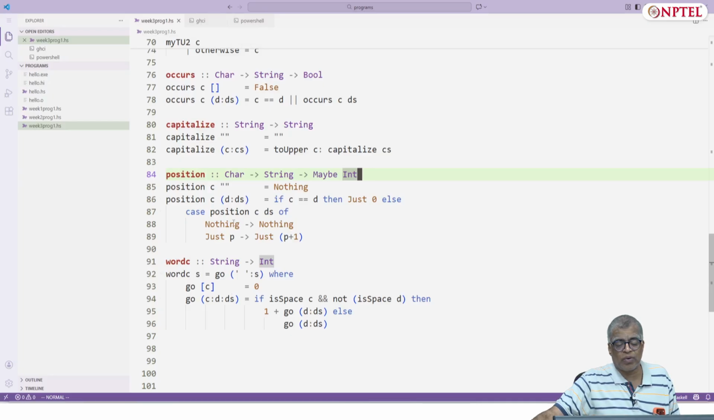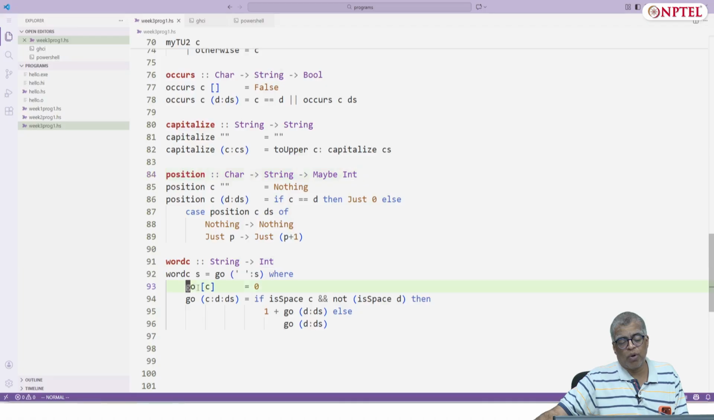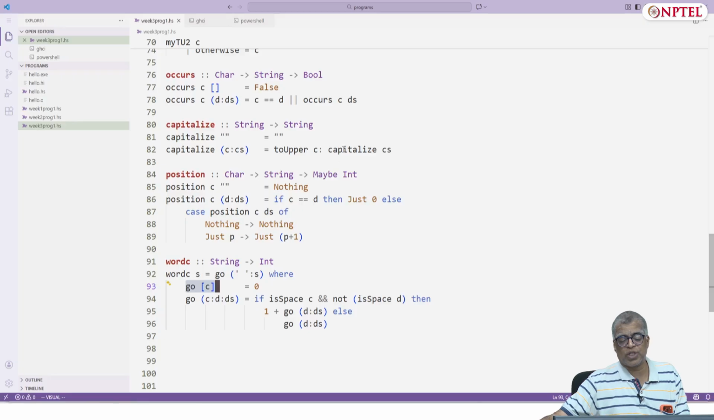This was exactly the same thing that was given in the slides. You try to count the number of transitions from space character to non-space character, and you start the whole process by adding a space by fiat to the front of the list. And here you say go of singleton character means there is no space to non-space shift. So you will say the number of such shifts is 0. If it's c:d:ds, then you will check if c is a space and d is not space, in which case you will add 1 to go of d:ds, otherwise you will just say go of d:ds.